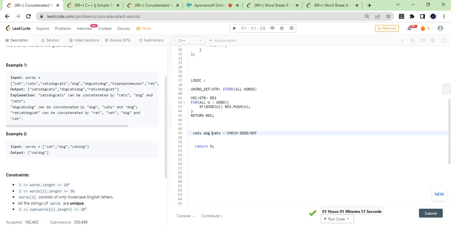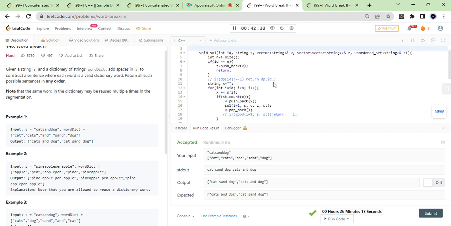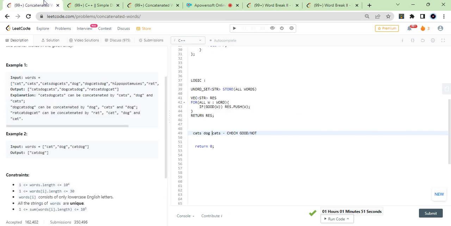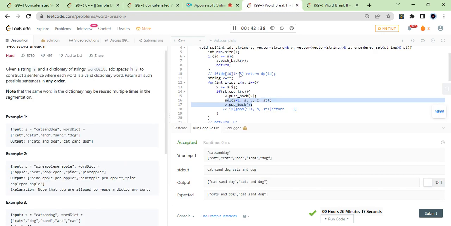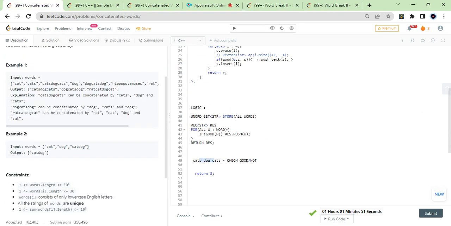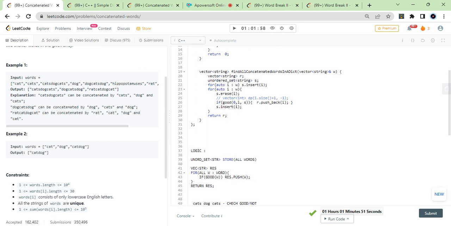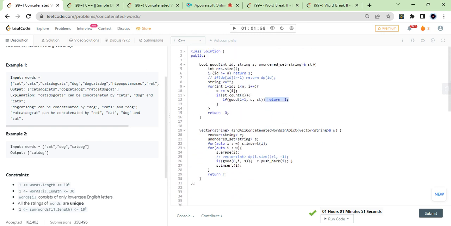You don't need to tell all the possible ways of splitting this into cats, dog, cats, because the question is word break. If you needed to show how many ways are possible to split that, then in that case you have to go through all, even if you found one solution. You would say, okay, let's pop this back, and let's try another solution, then push back all the solutions into something like an answer vector. But in this case you got one solution, you return the answer, right? Return one, and it will return from this point, and the answer will just add it. So that's pretty much the logic for it, a pretty straightforward and simple question.